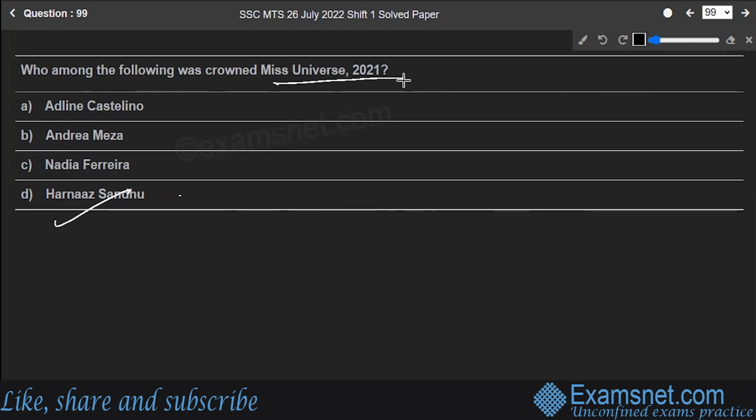Prior to this, Sandhu won the title of Miss Diva Universe in 2021. She's third Miss Universe winner from India. She started taking part in pageants as a teenager.